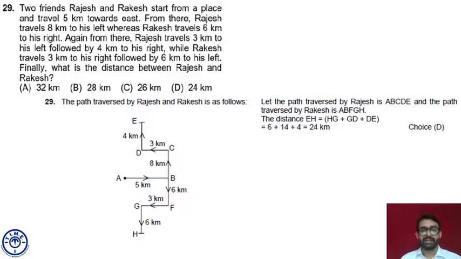So this is the movement. In this question, we have to track the movement of two persons, Rajesh and Rakesh. You need not do it simultaneously. If you wish, you can do it. Otherwise, you can track the movement of one person, and later track the movement of the other person to get better clarity of the question. Either way, the answer is going to be 24 kilometers. When a person is moving towards south, be a little cautious before deciding left or right, because in a pressure situation you might get left and right incorrect. So be a little cautious. Let's move to the next question.